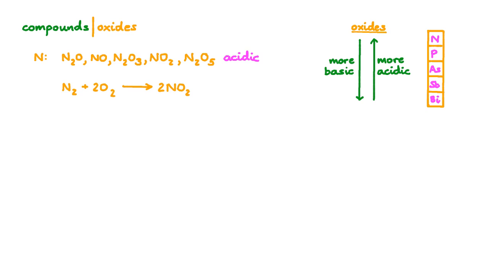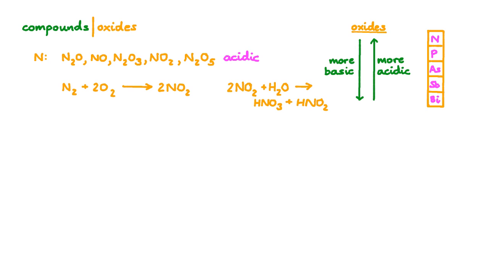Many of these oxides can be produced by direct reaction of nitrogen with oxygen gas. For example, nitrogen dioxide can be produced by reacting one lot of nitrogen with 2 lots of oxygen. Nitrogen dioxide can react with water to produce a mixture of nitrous and nitric acids.